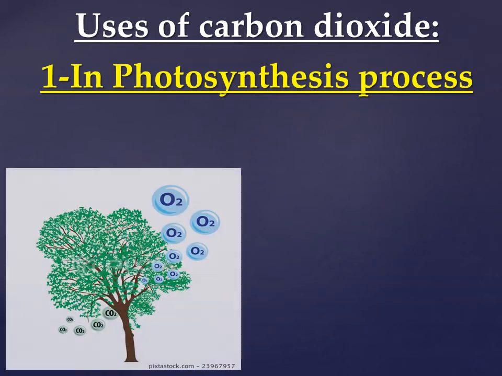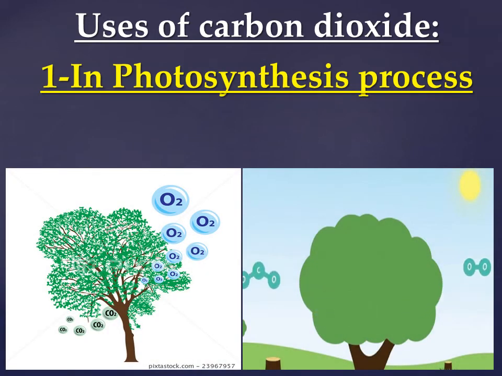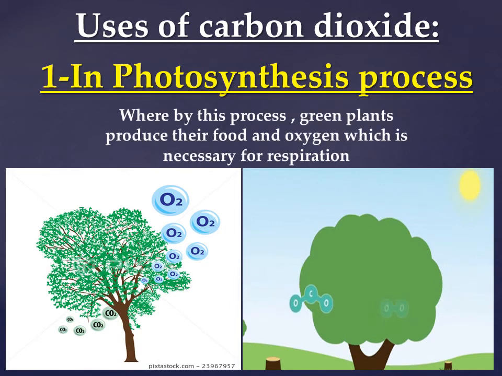Like, carbon dioxide gas is used in the photosynthesis process. As we know, carbon dioxide gas helps green plants to make the photosynthesis process. During the photosynthesis process, green plants take carbon dioxide from the air and produce oxygen gas, which is very important for the respiration process.